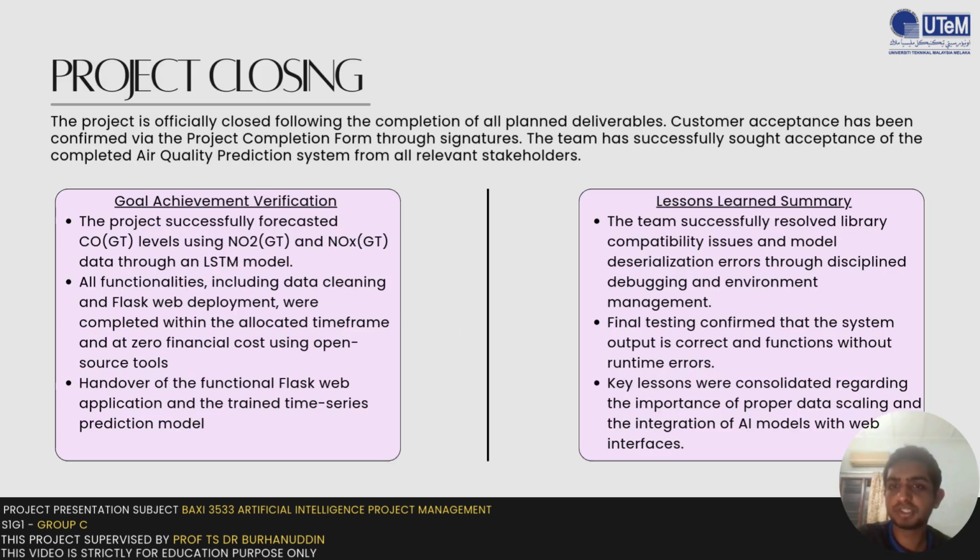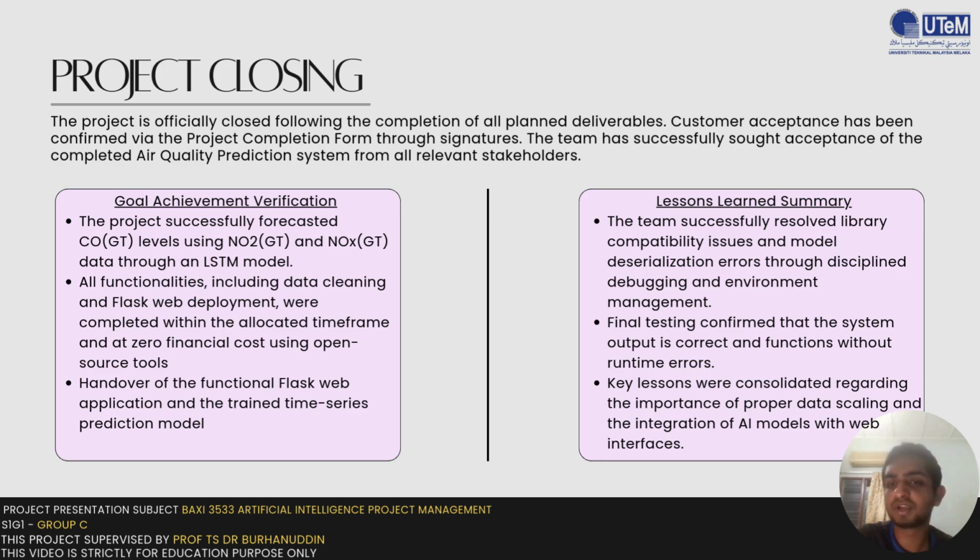Assalamualaikum Doctor, I'm Ijaz and I'll be continuing with project closing. The project is officially closed following the completion of all planned deliverables. Customer acceptance has been confirmed via the project completion form through signatures. The team has successfully sought acceptance of the completed air quality prediction system from all relevant stakeholders.